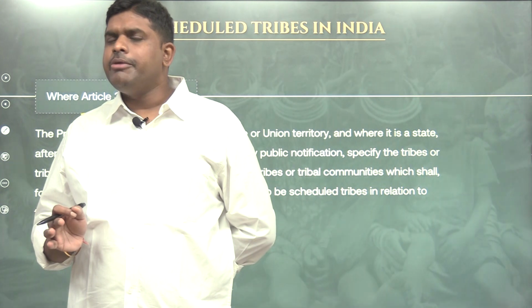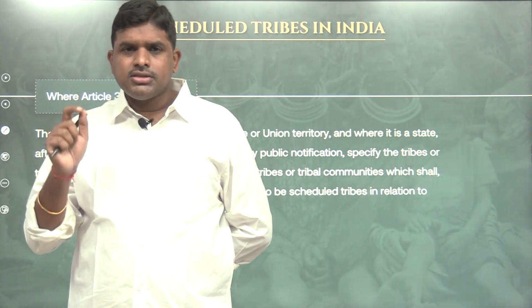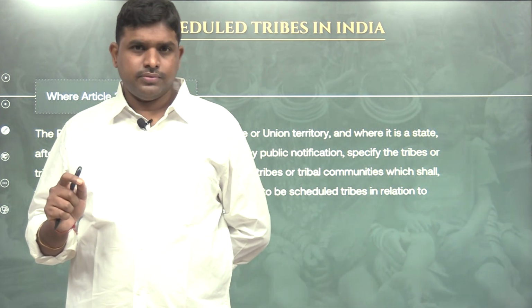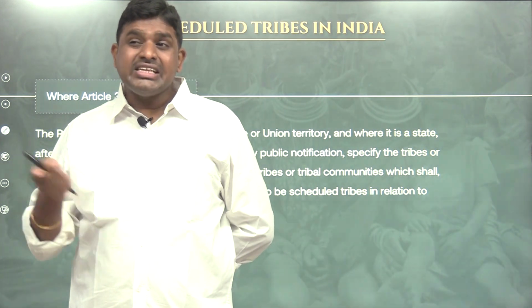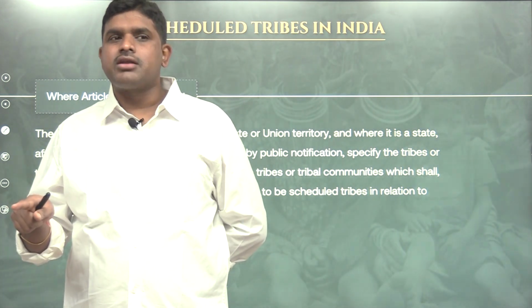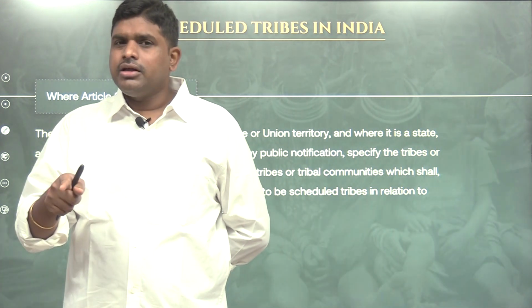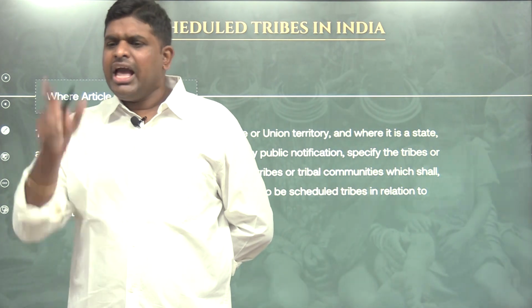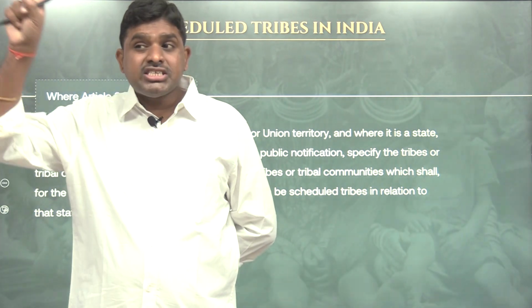For the first time, understand this, the President by notification, by consulting the state governments and governor, for every state and every union territory, prepared and notified a list of STs.